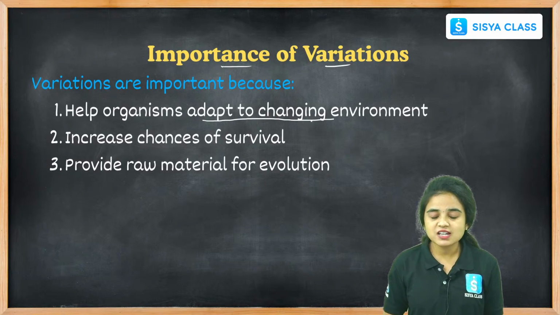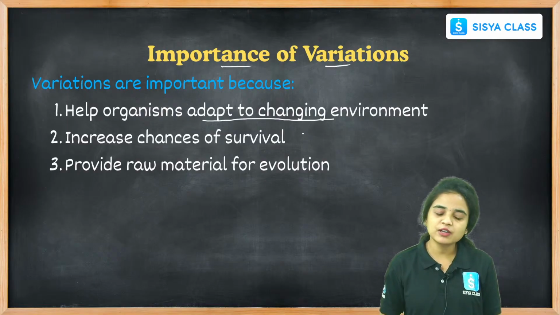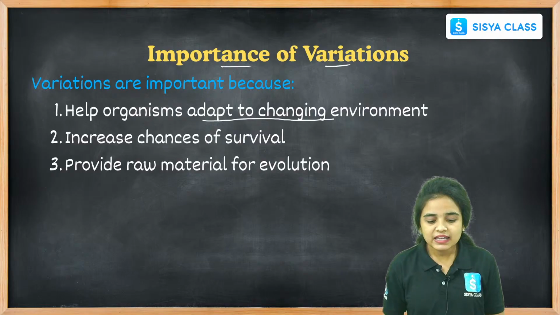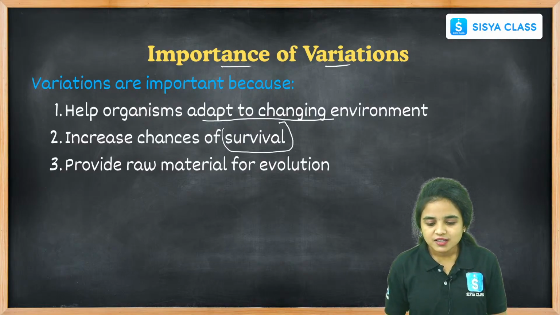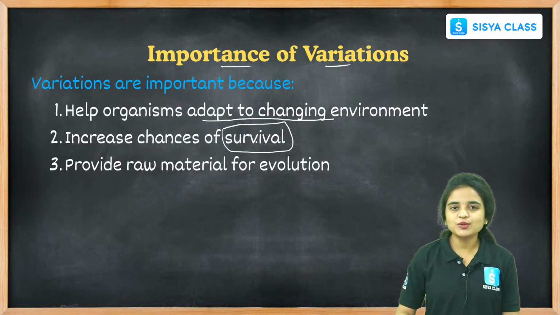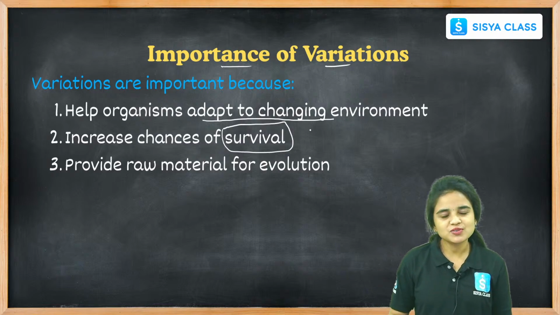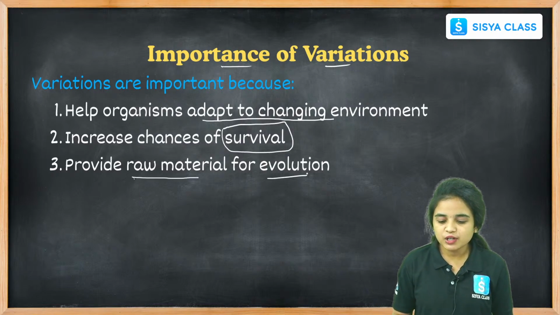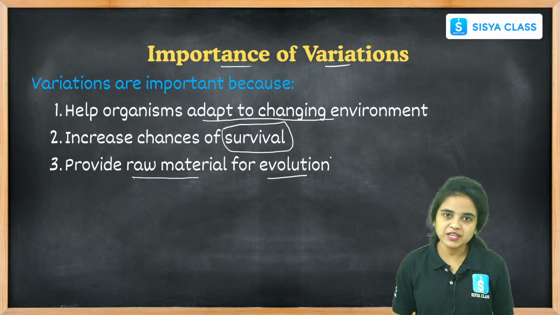So these variations are very helpful for every living organism to adapt to that particular environment, and they increase chances of survival. When we adapt to that particular thing, it helps us survive more, right students? And they provide raw material for the evolution of species.